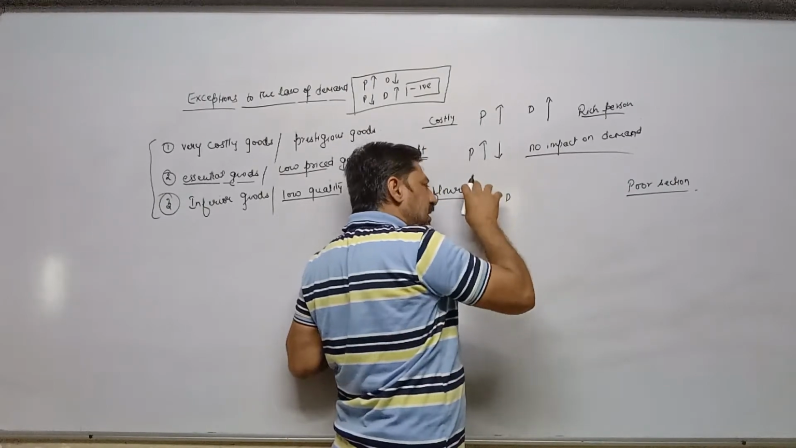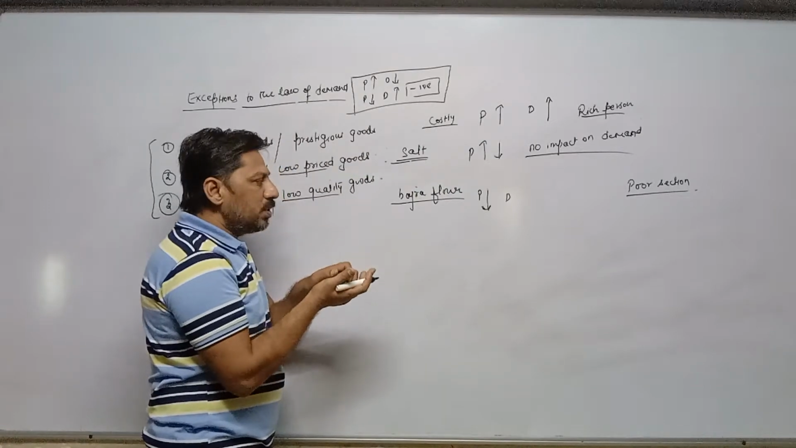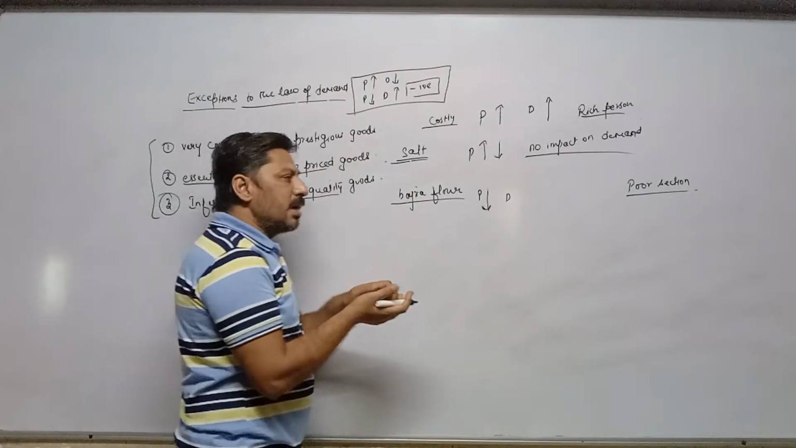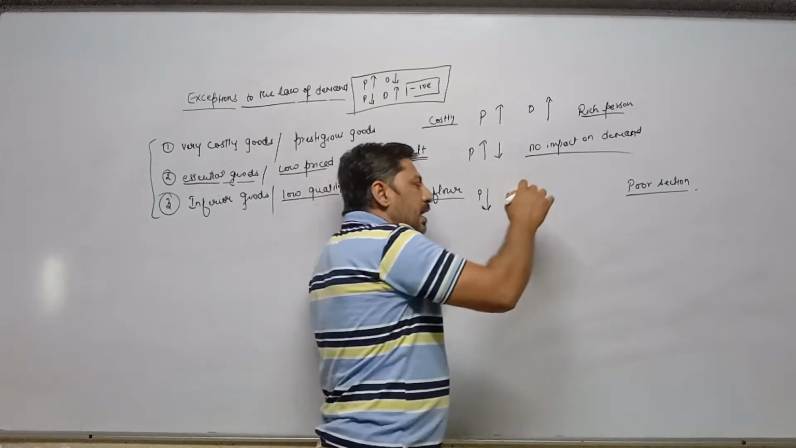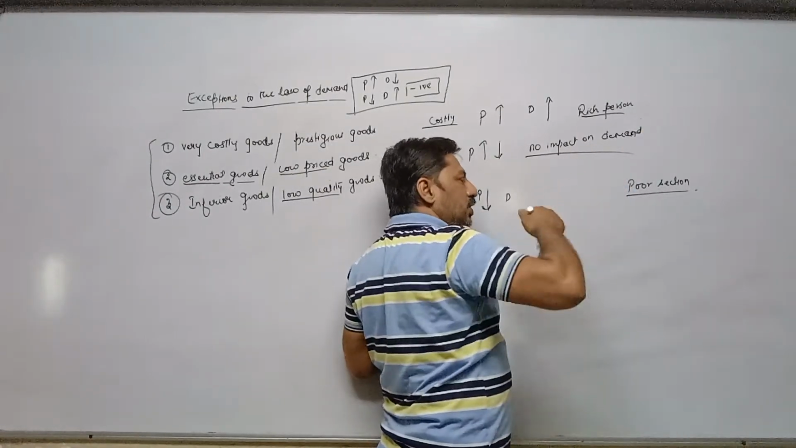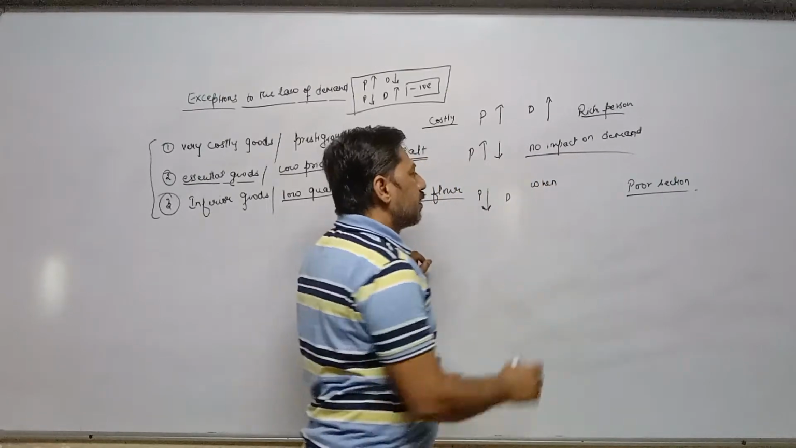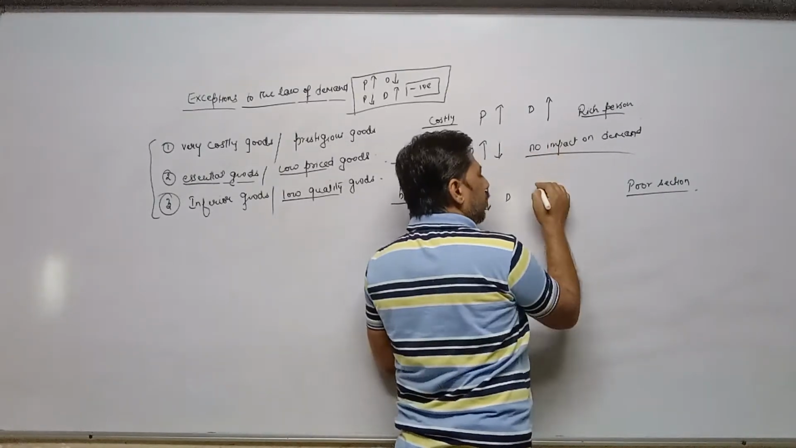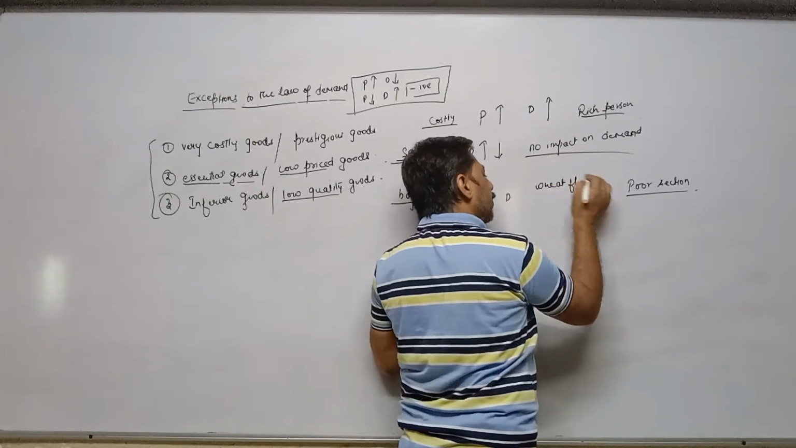They will purchase the same quantity of bajra flour at a lower price, with less amount, and the remaining amount they will utilize for purchasing better quality goods. For example, they will utilize that saved amount for wheat flour.